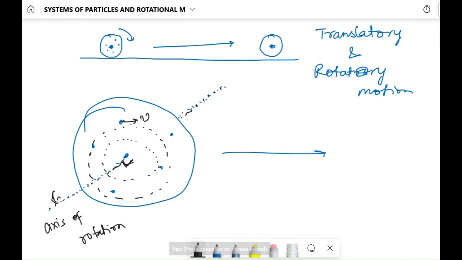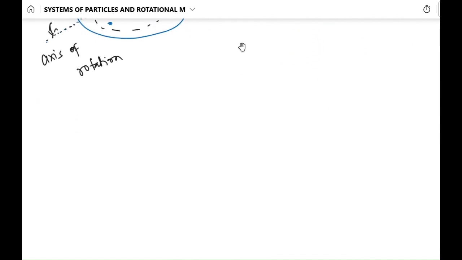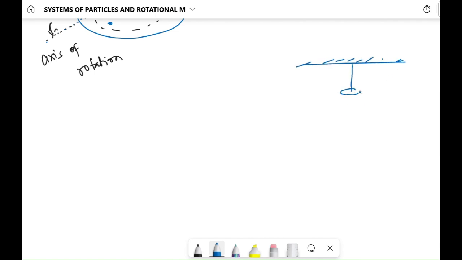Now let's take one more example. What about a ceiling fan? Let's say here we have a ceiling fan, and we know this is a motion where all the particles constituting this fan are moving in a circular path, and this is the axis of rotation.